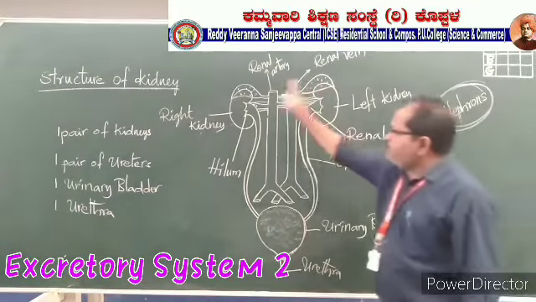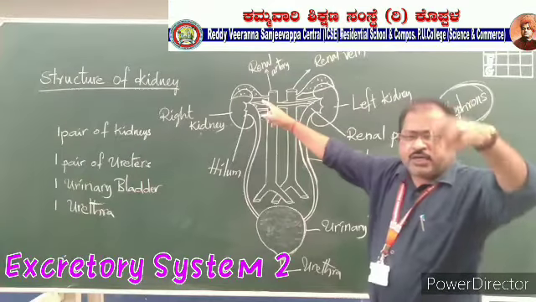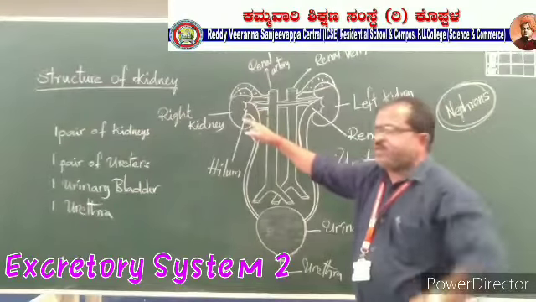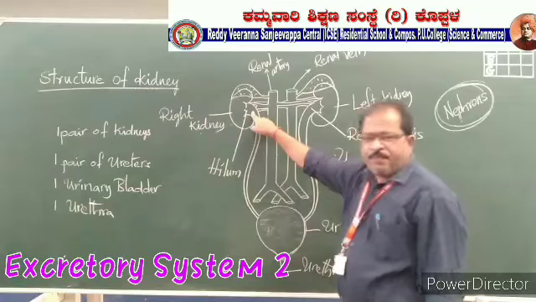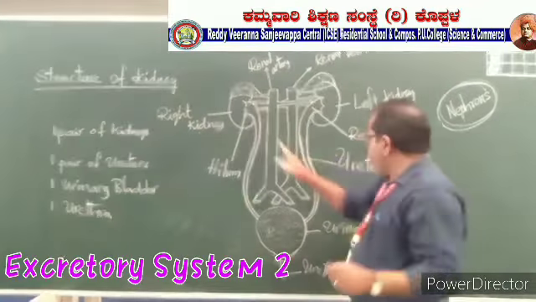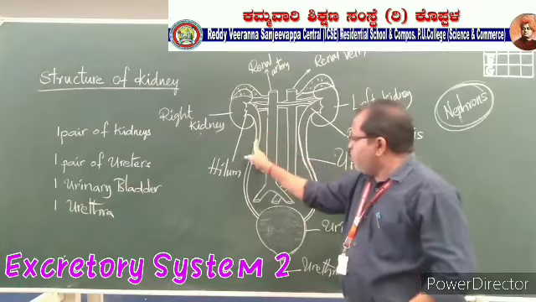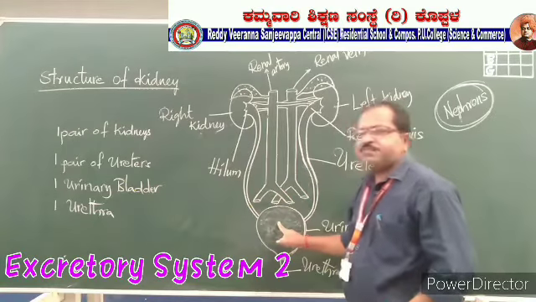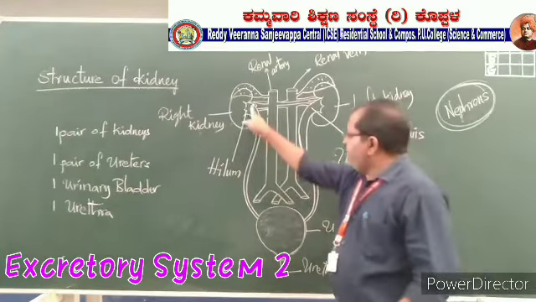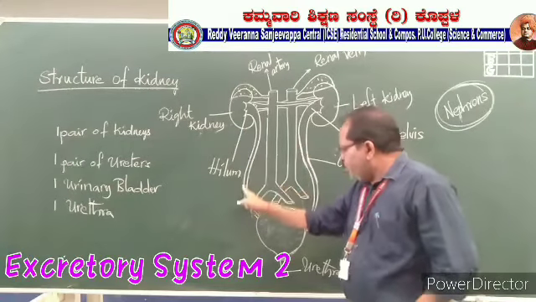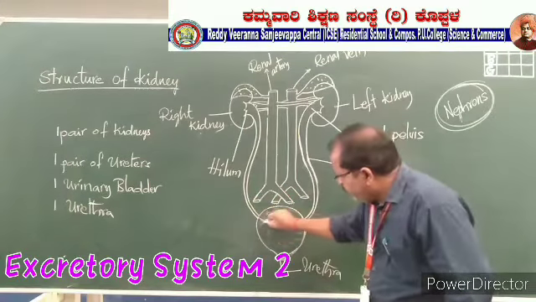After the filtration, the nephric filtrate enters the renal pelvis. From here it moves towards the urinary bladder in the form of urine.